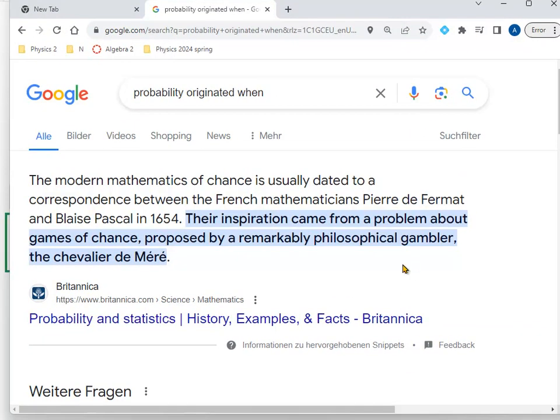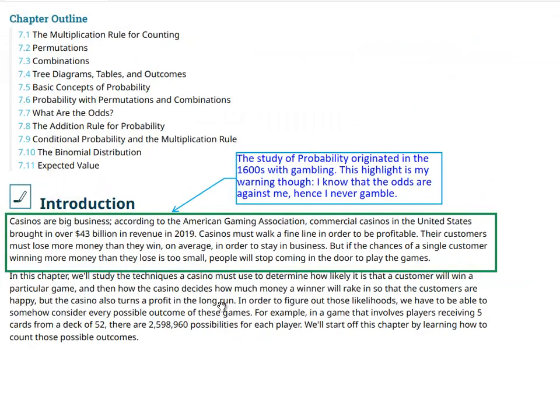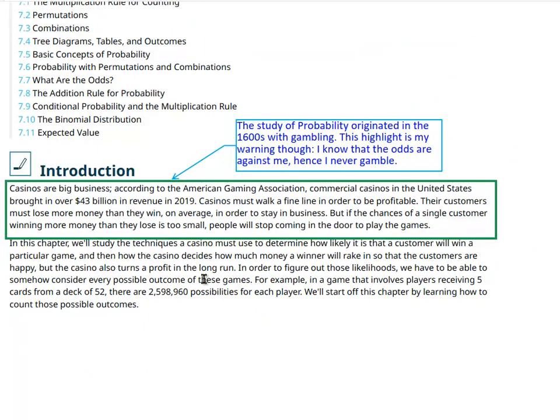By the way, when I say here in the 1600s, I just Googled that, and there it is. Pierre de Fermat and Blaise Pascal, they were very famous mathematicians in the 17th century. Pascal also in physics, for example, the metric unit for pressure is measured in Pascal. And Fermat is kind of famous for Fermat's last theorem, I believe it's called, which was solved 300 years after. Anyway, going back to probability.